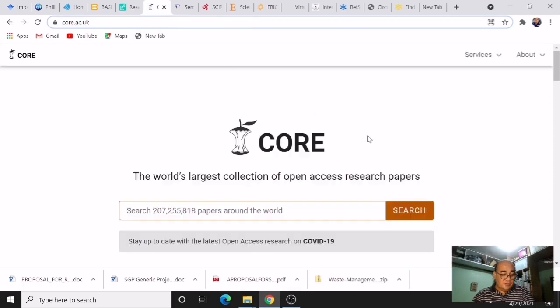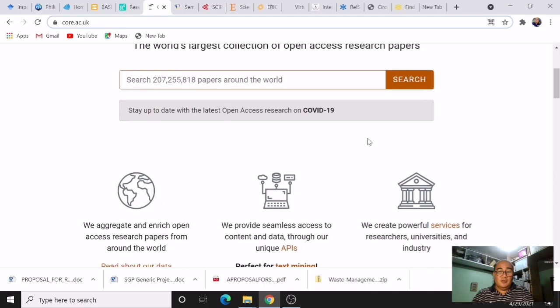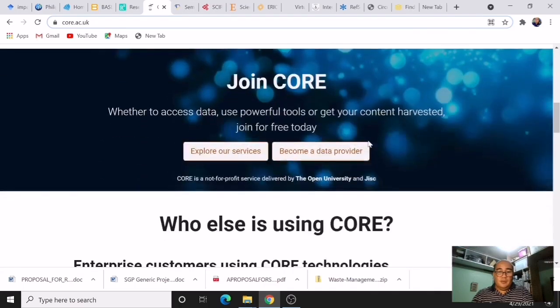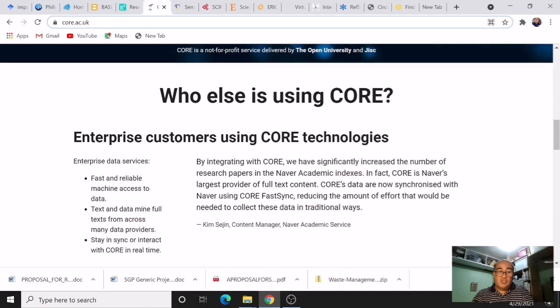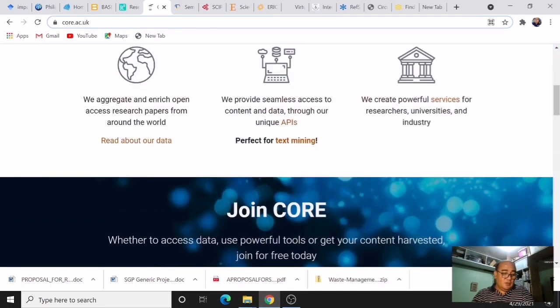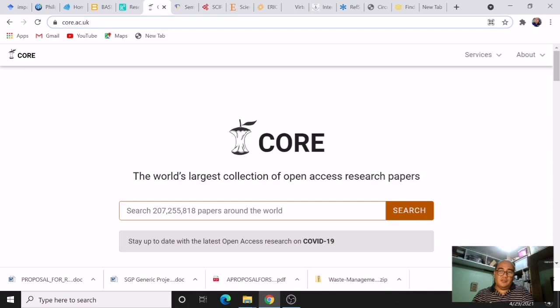Next in line is CORE, or the Connecting Repositories. This is the world's largest collection of open access research papers. CORE aims to aggregate open access content currently distributed across a variety of journals and repositories. So this is the home page of CORE, Connecting Repositories.